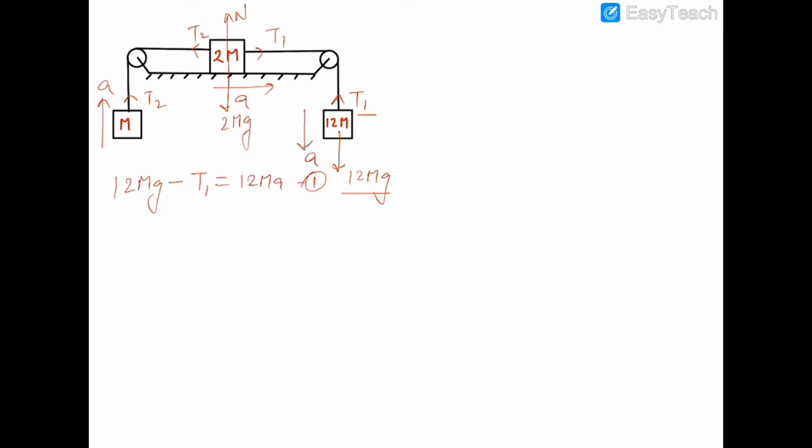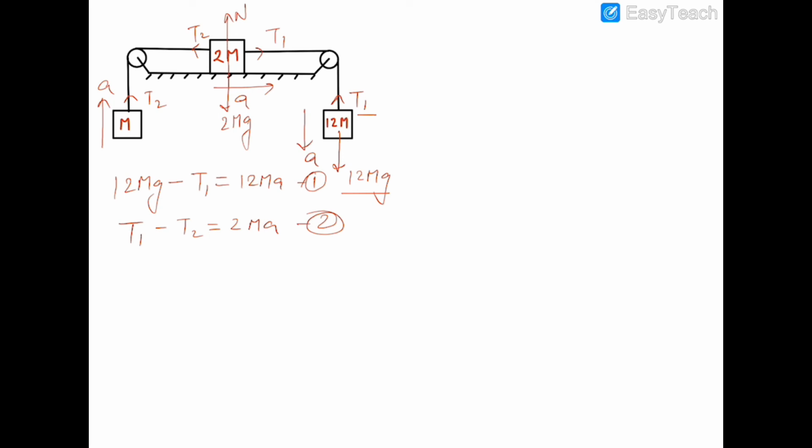So in the x-axis, 2m is moving towards the right side, and the greater force will be T1. So greater force minus smaller force will be equal to 2ma. Second equation.